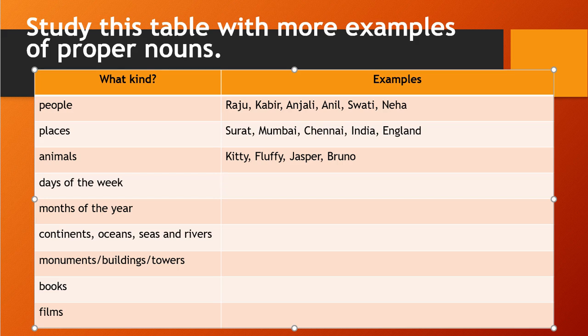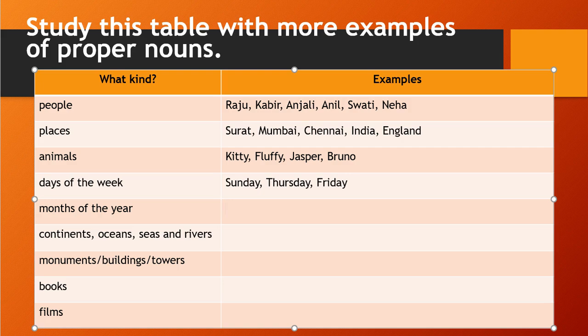Okay. Next, days of a week. Which are the days in our week? Monday, Tuesday, Wednesday, Thursday, Friday, Saturday, Sunday, right? So all seven are unique. Each one is repeating every time. So those are unique, so those are proper nouns. I will write down here Sunday, Thursday, then Friday, right? The remaining four names you can write down. Okay.